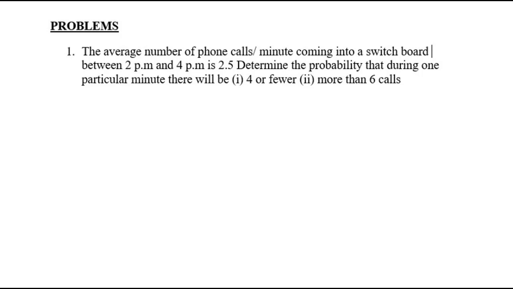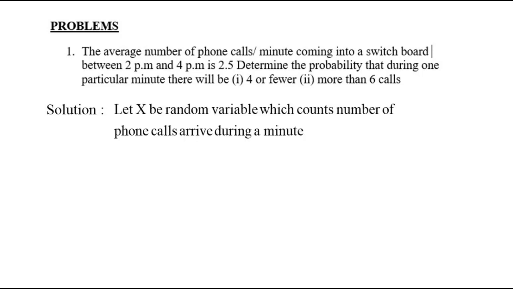Okay, so here success is nothing but receiving phone calls per minute into a switchboard, and x will count the number of phone calls being received, the number of successes. Now let us redefine the random variable which will count the number of phone calls arriving during a minute between 2 p.m. and 4 p.m. Here the average is given as 2.5, but what is the average of Poisson distribution?